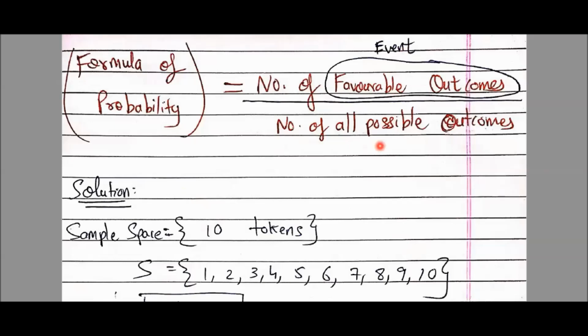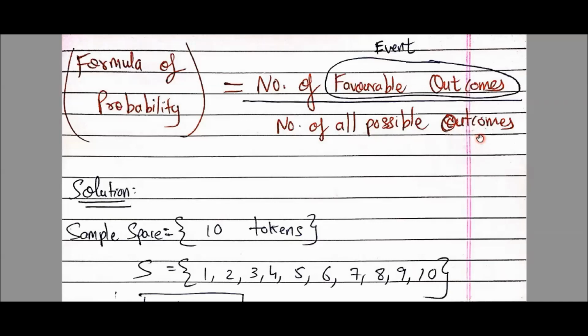This is a formula. We need to just mug up this formula. Formula of probability: number of favorable outcomes, कितनी quantity हमारे favor में है, हमारे favor में है मतलब it belongs to our event, it belongs to the favor of our event, upon number of all possible outcomes.